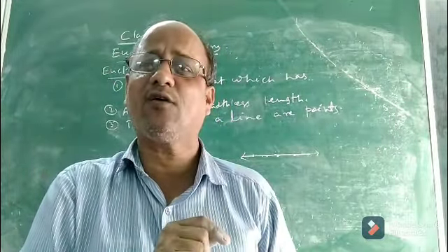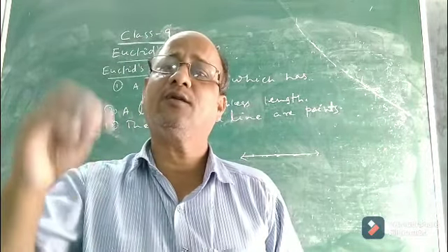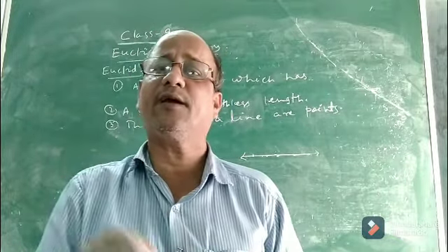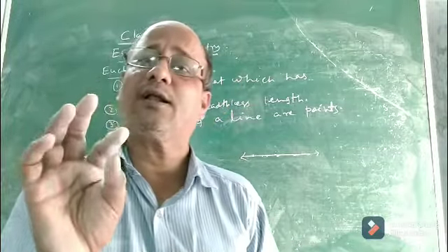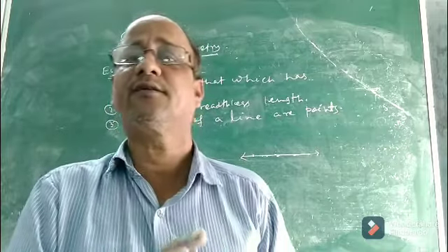A postulate, as I just told you, is a statement which is already proved and which is specifically linked to geometry. So there are 5 postulates given by Euclid. So what are Euclid's postulates and what are Euclid's axioms? We will discuss in the next class.